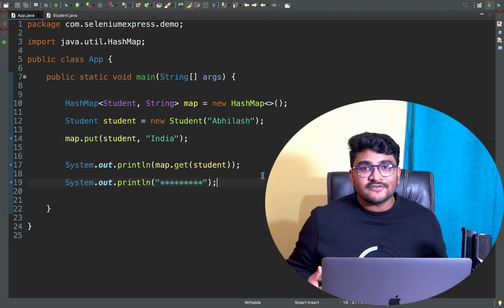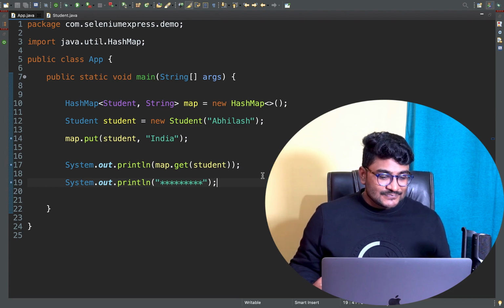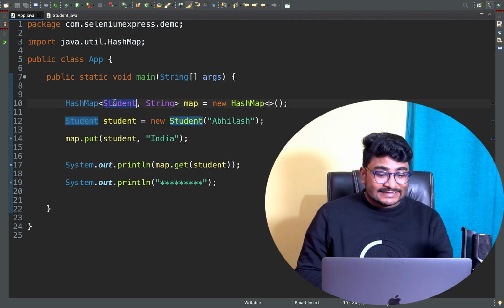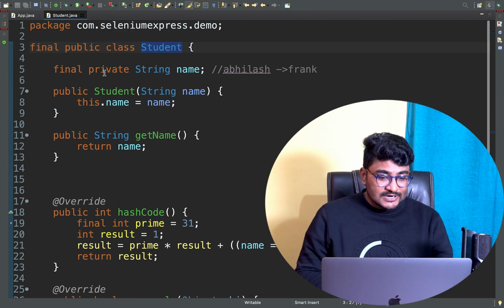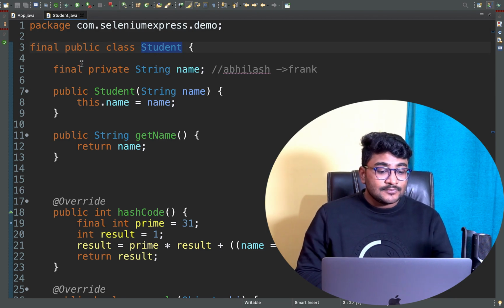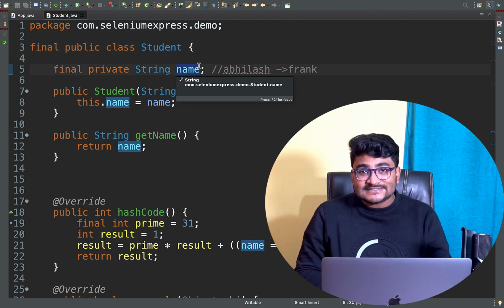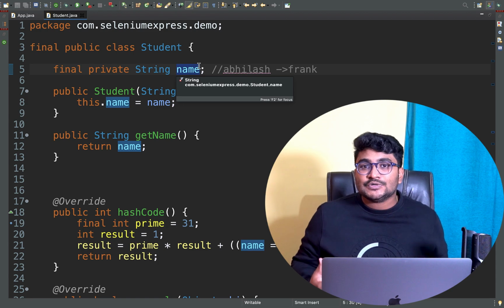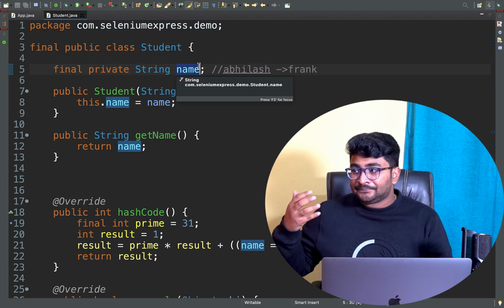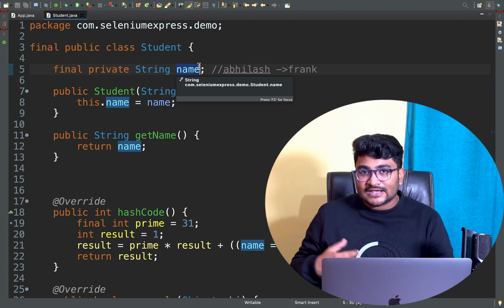All right, so we have had a very meaningful discussion for the last 20-25 minutes. Right now I just told you one reason why a HashMap key, like this Student class, if it is getting used as a HashMap key, should be immutable in nature, so that the content of this class will never be changed, and we can safely use it as a HashMap key. Whenever any lookup operation is done, we will be sure that we get the correct value from our map.